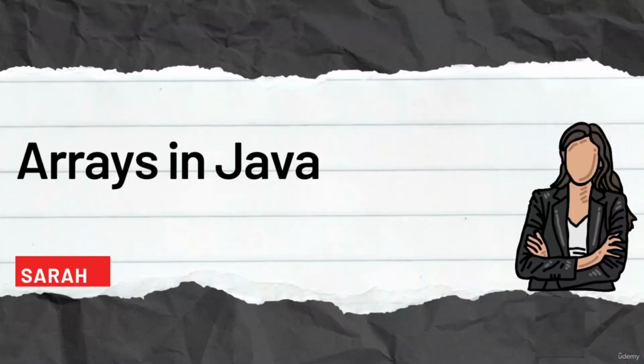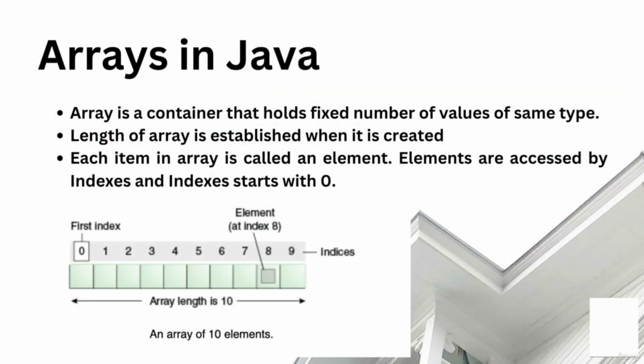Next, we will see what arrays are in Java and how to use them. An array is a container that holds multiple values of the same data type. So you can have an array of strings, you can have an array of integers, you can also have an array of user defined types like car or person. The length of an array is established at initialization time.